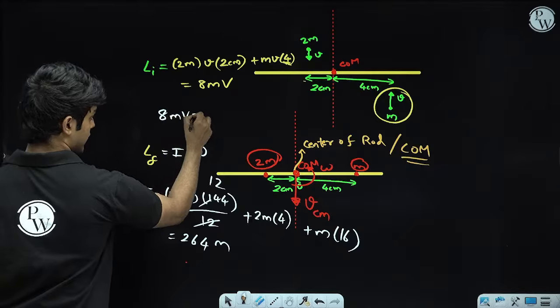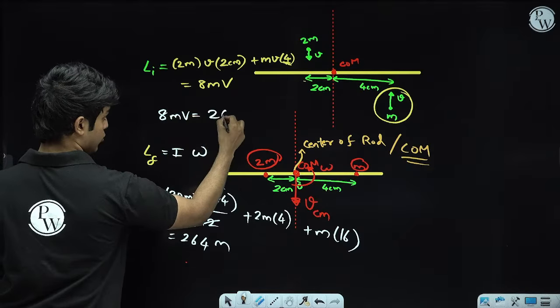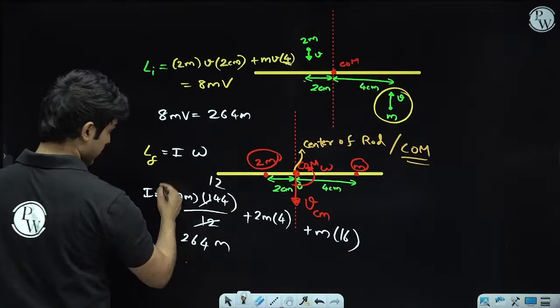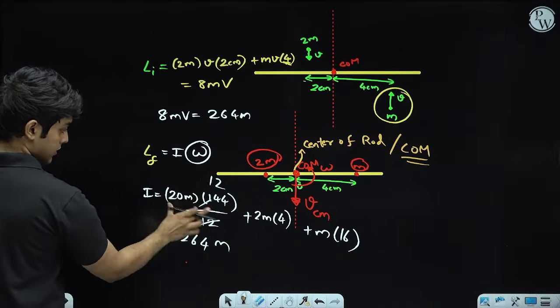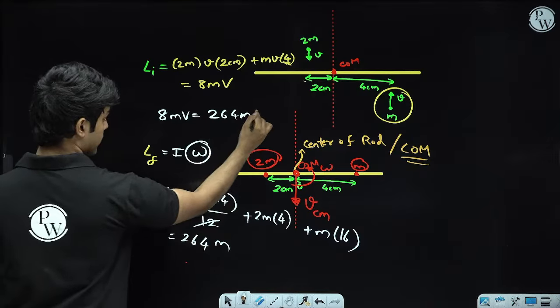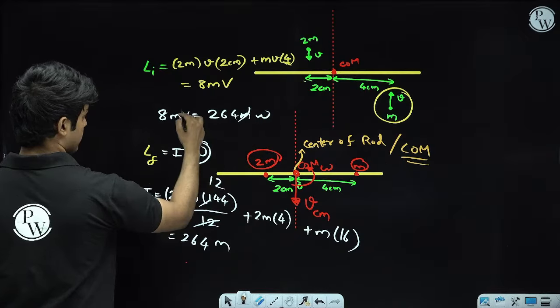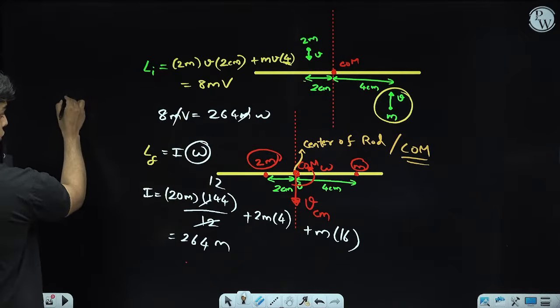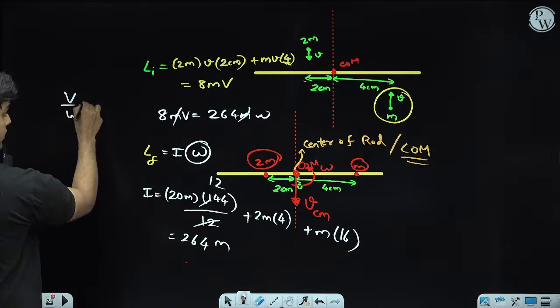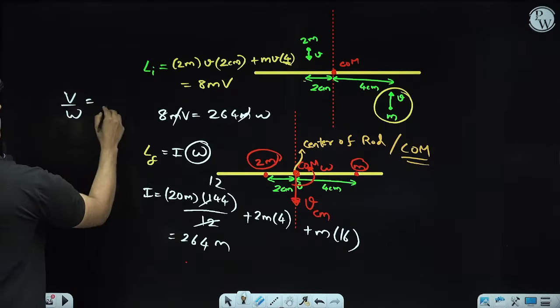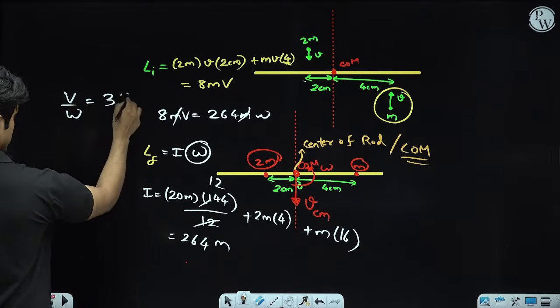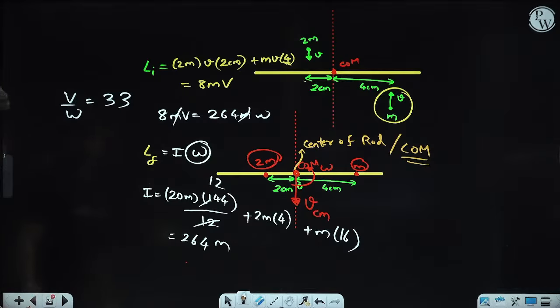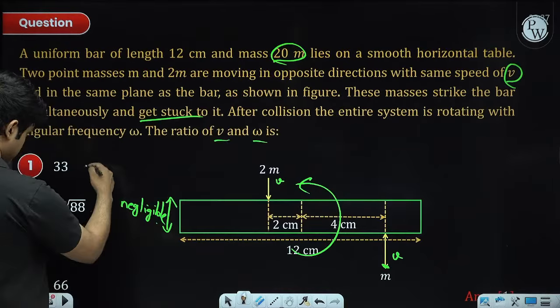So 8mv is equal to 264m. I guess there was an omega here as well. This is I, we have to multiply with omega. The question was, what was v by omega, I guess? 33. Okay.